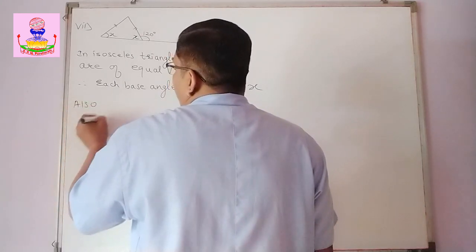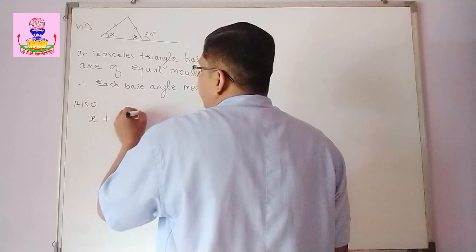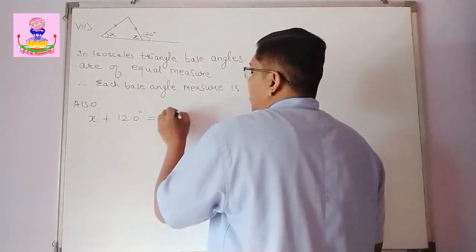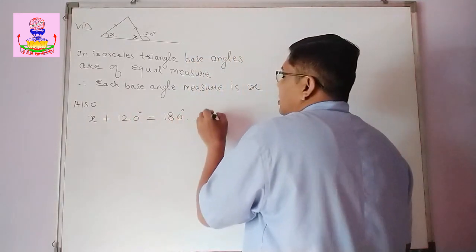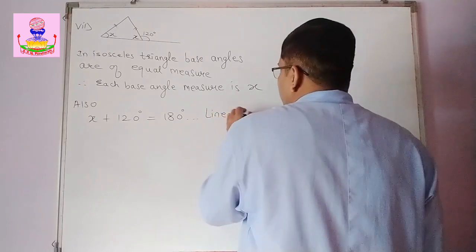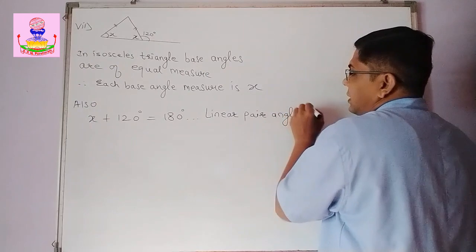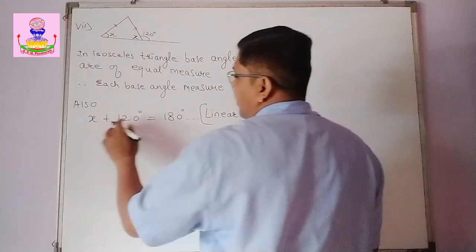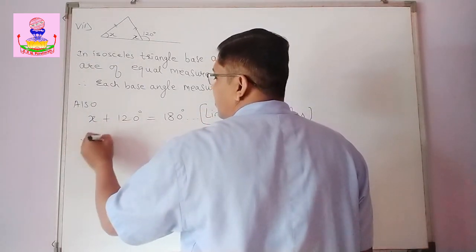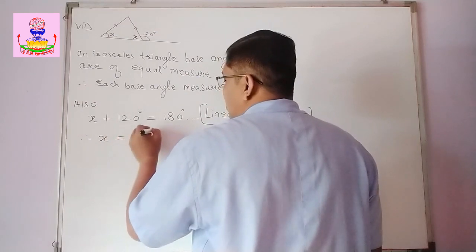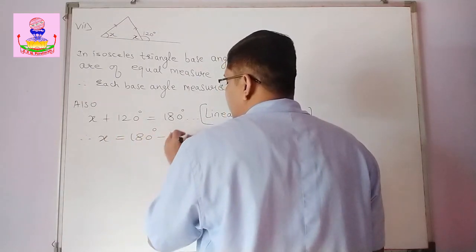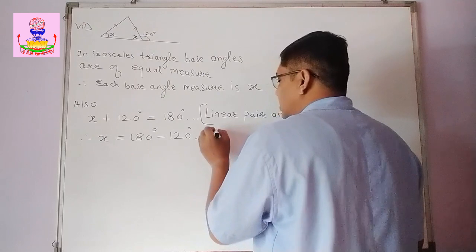Also x plus 120 degree, that is equal to 180 degree. Reason, linear pair angles, right? Now I want to find x, so bring 120 to other side. So x is equal to 180 minus 120.